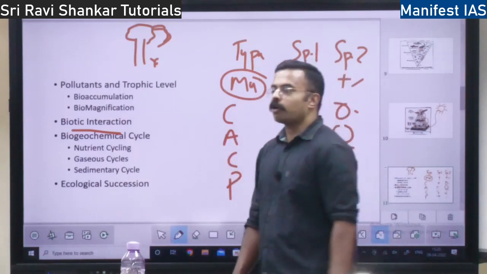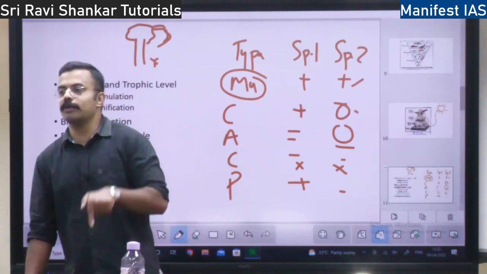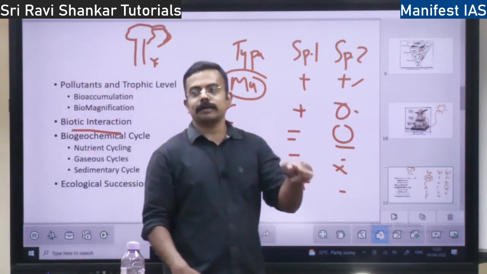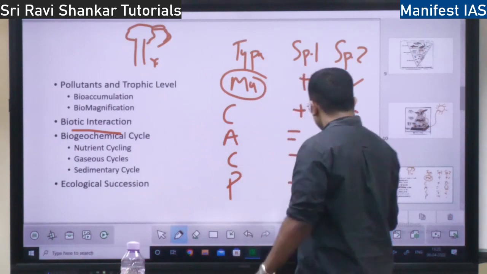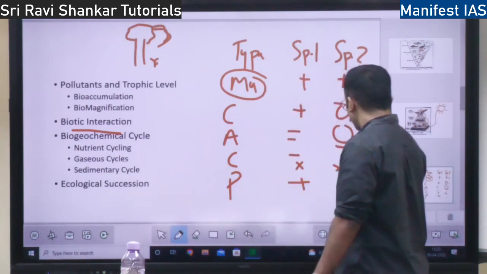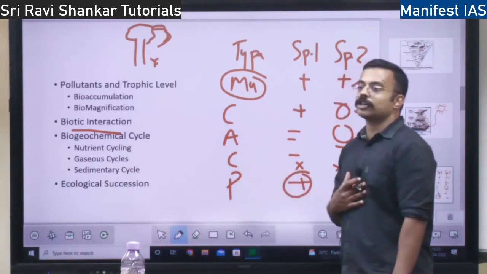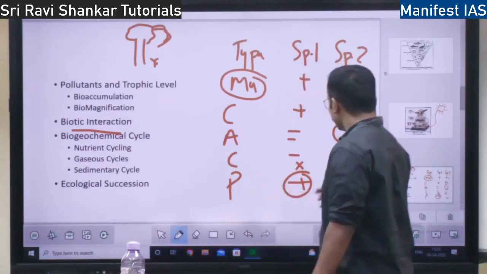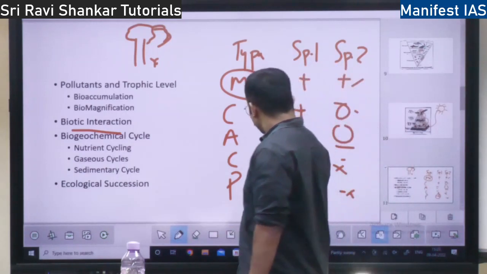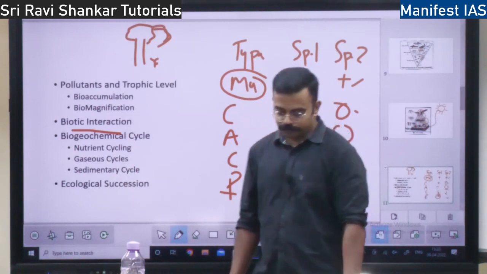So what happens? A crocodile eats a zebra. One poor zebra goes to drink water. The crocodile will catch the zebra and eat it, right? So for the zebra, it is a loss of life. The zebra will be affected negatively, whereas the crocodile has a full stomach. It need not eat for a buffet meal. It need not eat for one week. So the crocodile is having a positive effect. This is called predation.